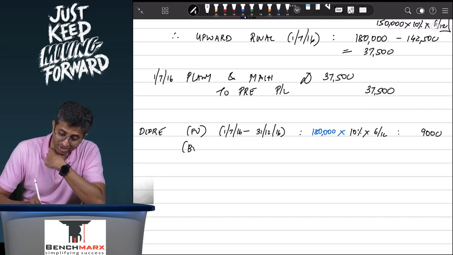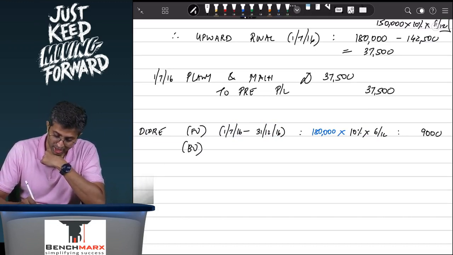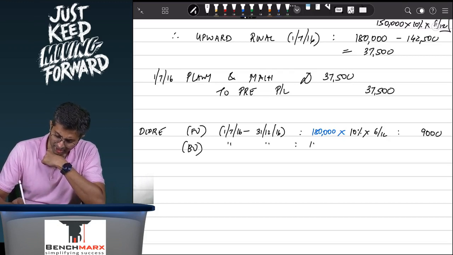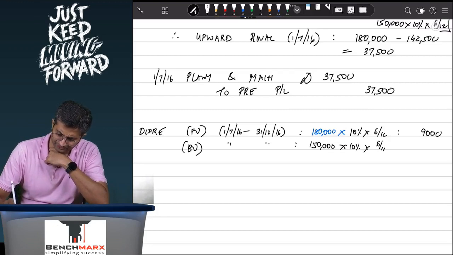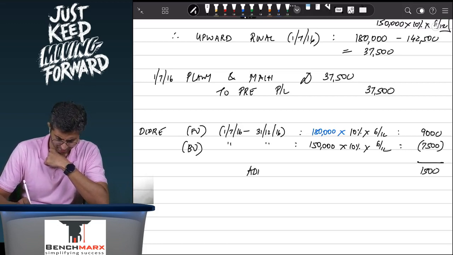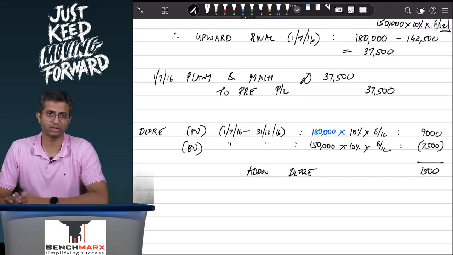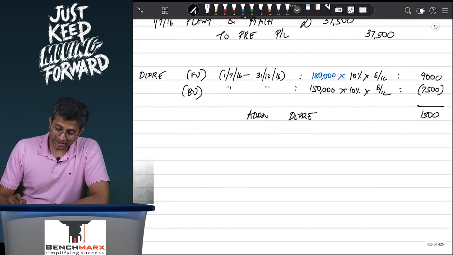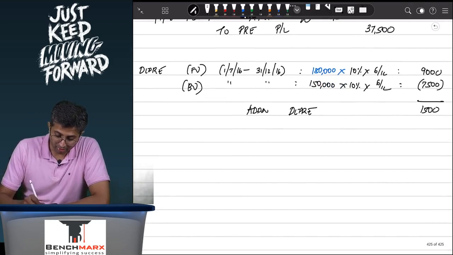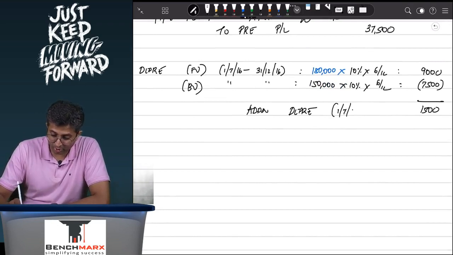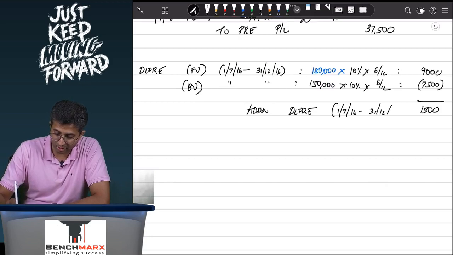However, the depreciation which must have been already recorded in your books for this same period would be 1,50,000 into 10% into the last 6 months. So this must be 7,500, and hence we will have to book the additional depreciation to the tune of 1,500. This additional depreciation is for the period 1st July 2016 to 31st of December 2016, and hence this is the post-acquisition period.